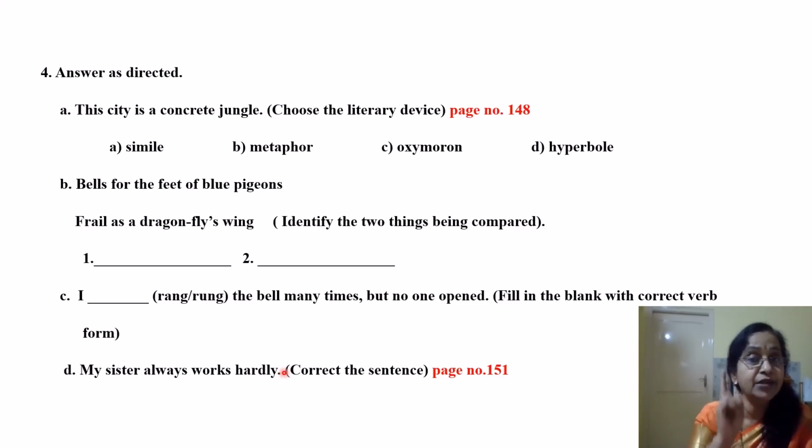Hardly and fastly are the two exceptions if you remember. This is from the last unit, 8th unit, page number 151. So my sister always works hard, no ly. Almost all the adverbs get ly, but here hard and fast. Suppose my brother runs fast, you have to say. You cannot say my brother runs fastly. So fastly and hardly are the two words you have to remember which do not take ly forms.